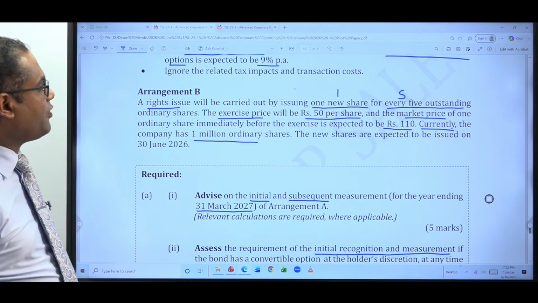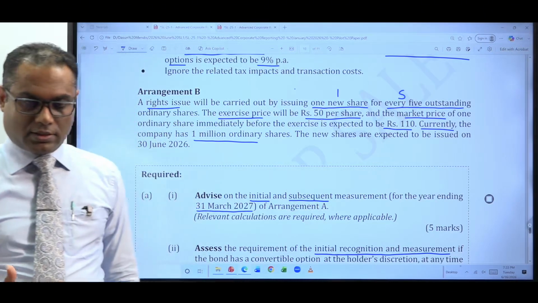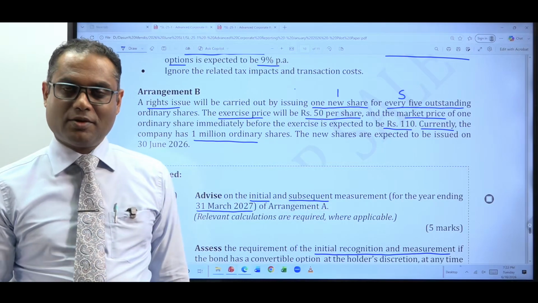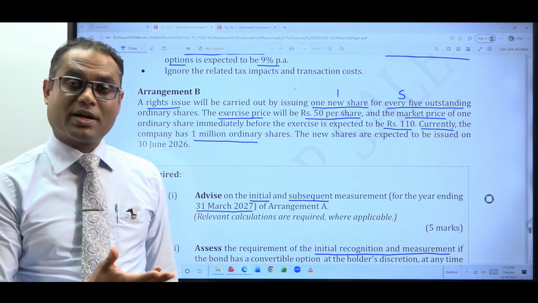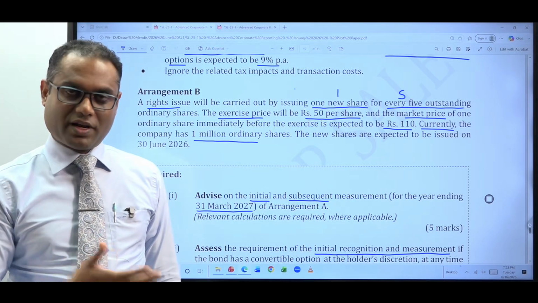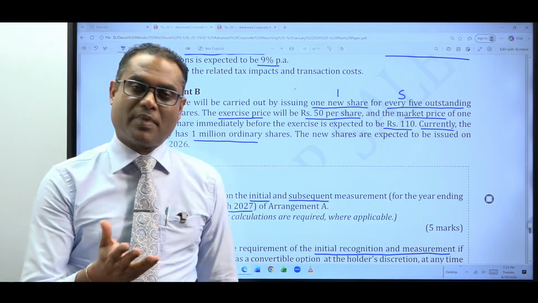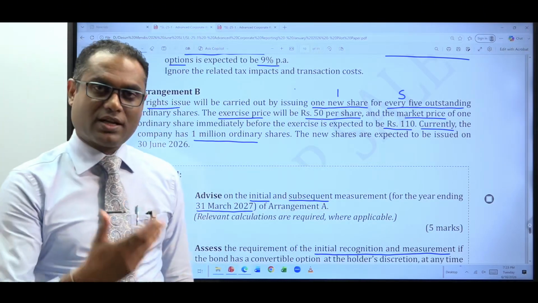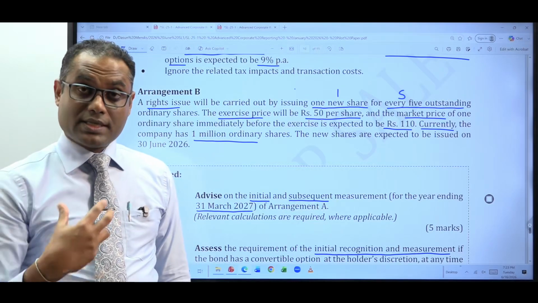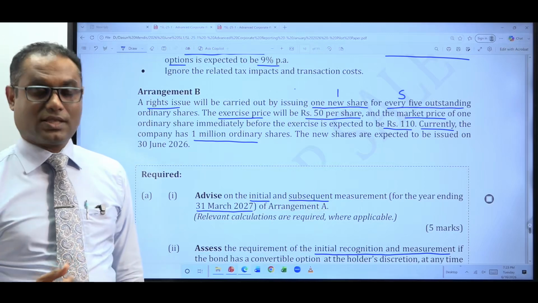Now, when you have a rights issue, in the basic EPS computation, we need to look at the impact on the numerator and the denominator. Now, numerator is what? Profit attributable to ordinary shareholders, or the profit after tax figure, which is 50 million currently. A rights issue doesn't have any impact on the numerator. So your numerator won't be changed. It is 50 million. So the rights issue would change your denominator, the weighted average number of shares. There will be new shares issued, right?